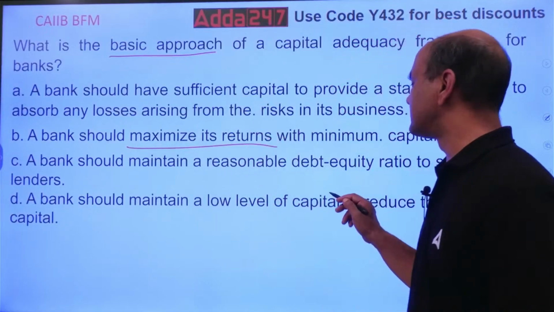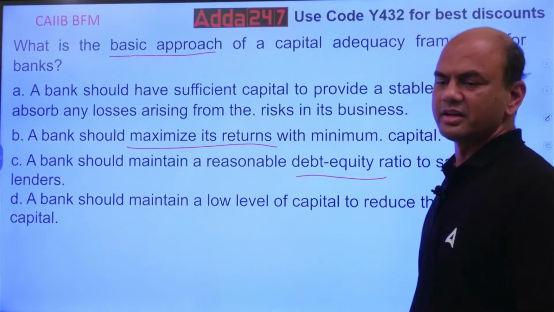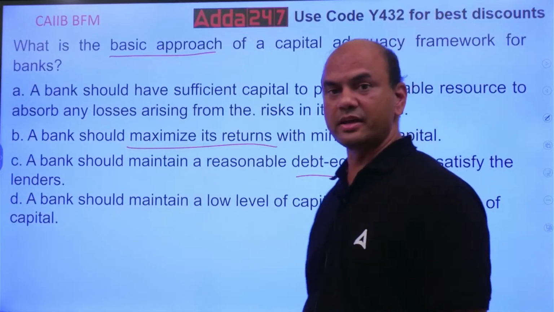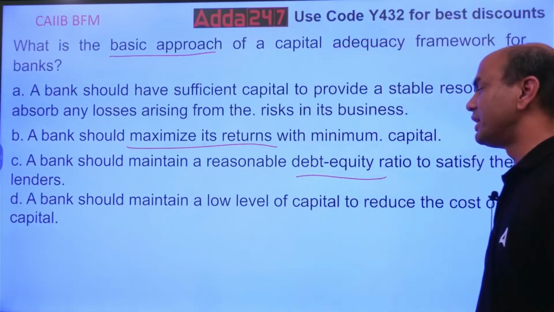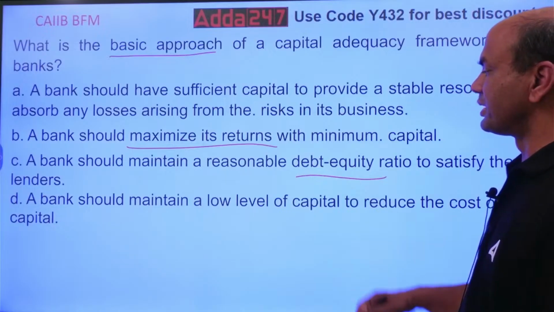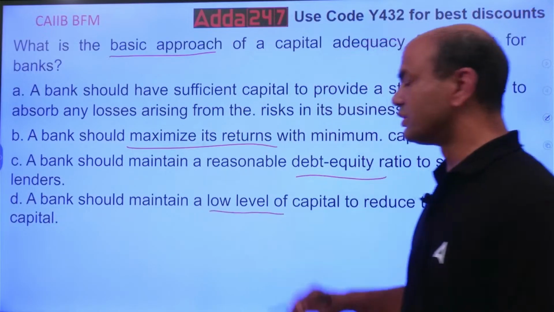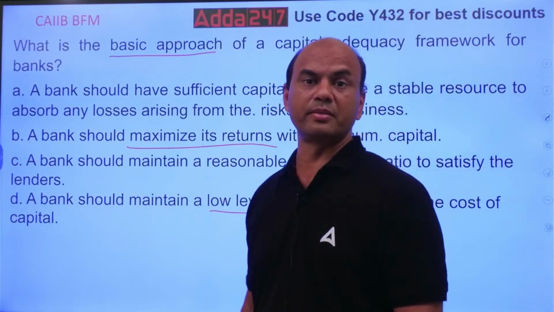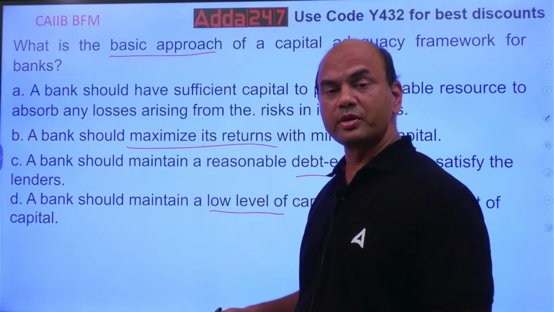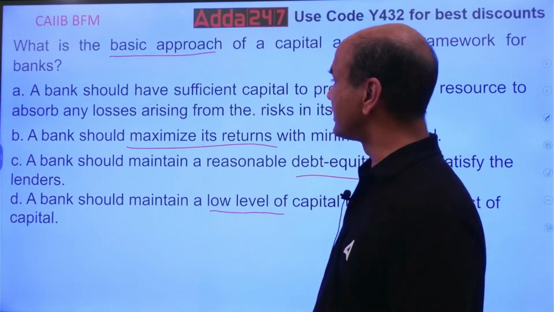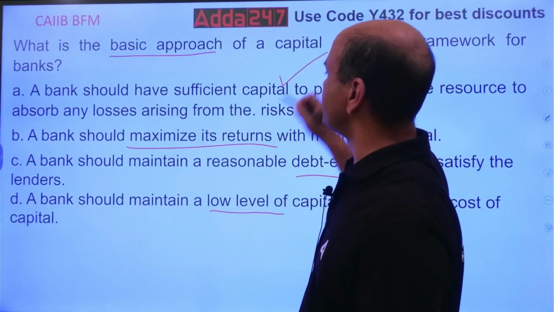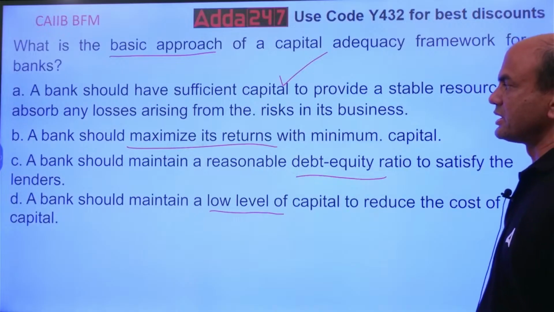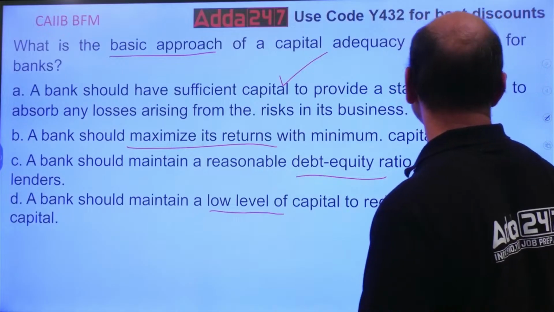Banks should maintain a reasonable debt equity ratio. Debt equity is not the answer, actually it is CRAR. Banks should maintain sufficient CRAR. Should the bank maintain a low level of capital to reduce the cost of capital? No, that is also not right. If you have lower capital, then what happens? You might not be able to absorb the losses in future. So the correct answer is: sufficient capital to provide a stable resource to absorb any losses arising from the risk in the business.